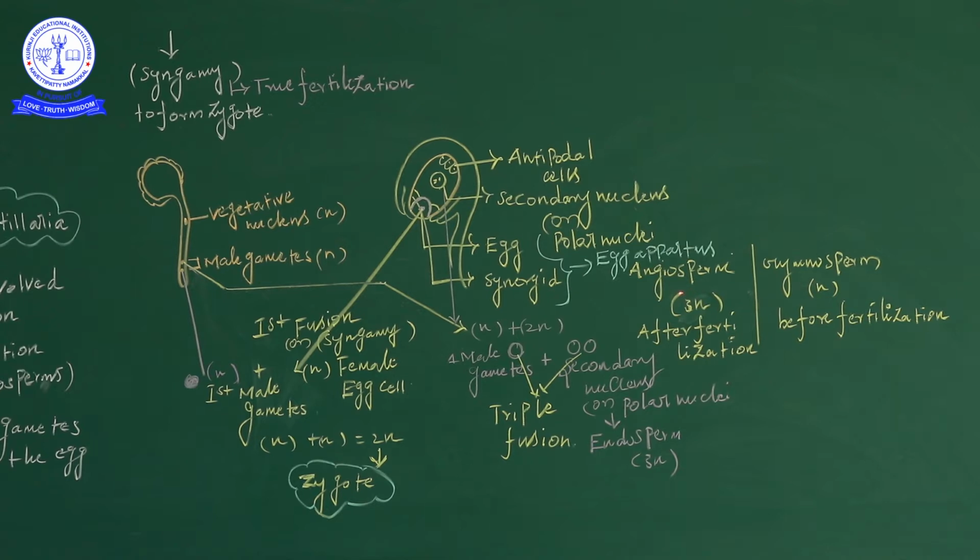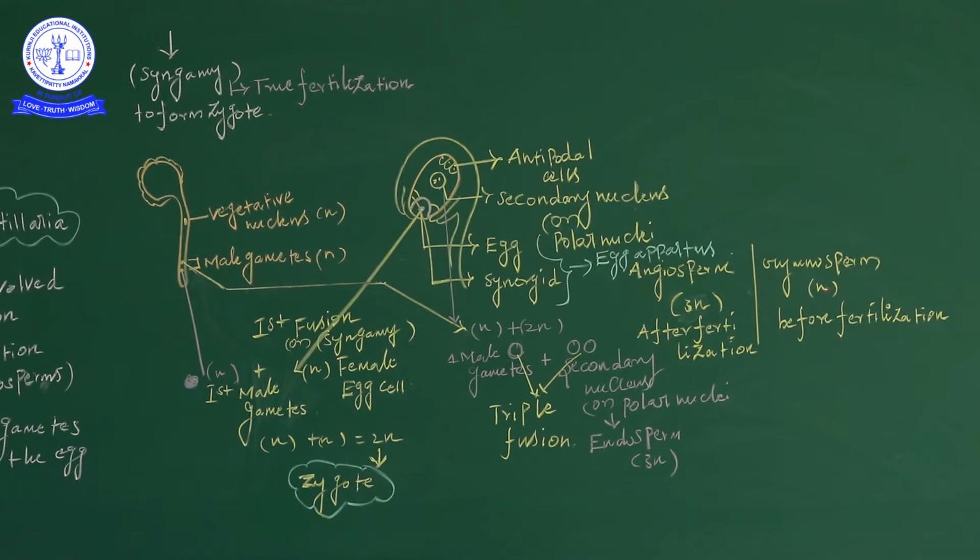Sperm means seed character. So that is the character for angiosperm. Angiosperm means the endosperm is in the 3n condition, which is formed in the endosperm after fertilization. This character is very important, and they already ask this question. Angiosperm means 3n condition after fertilization, and gymnosperm is present in the haploid condition.